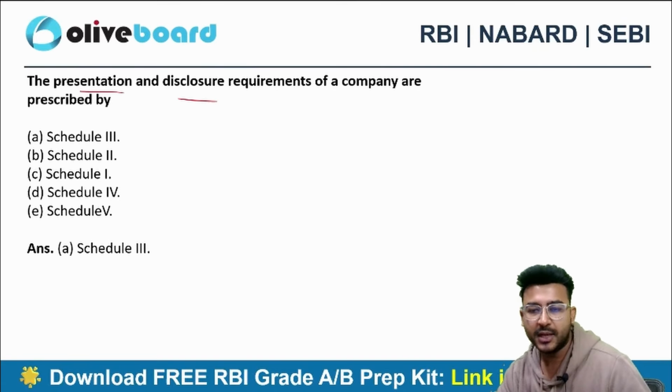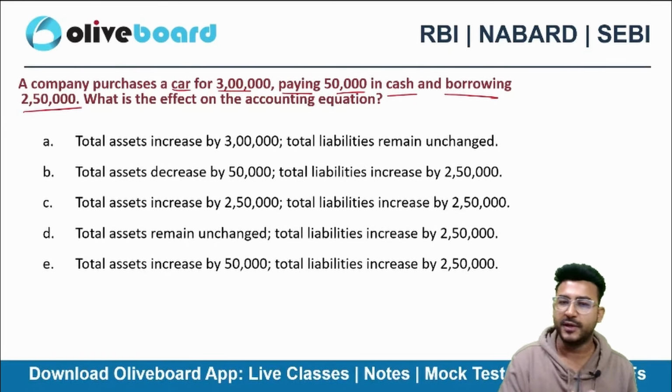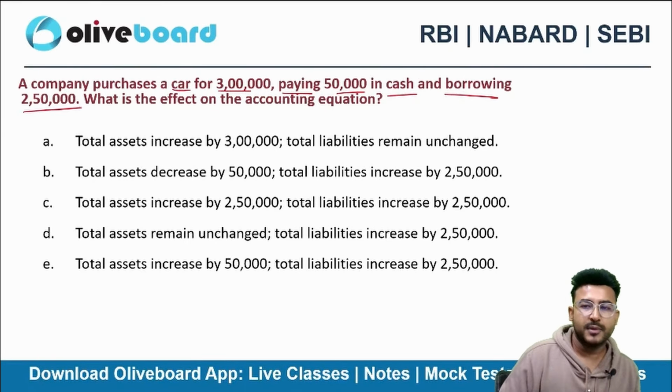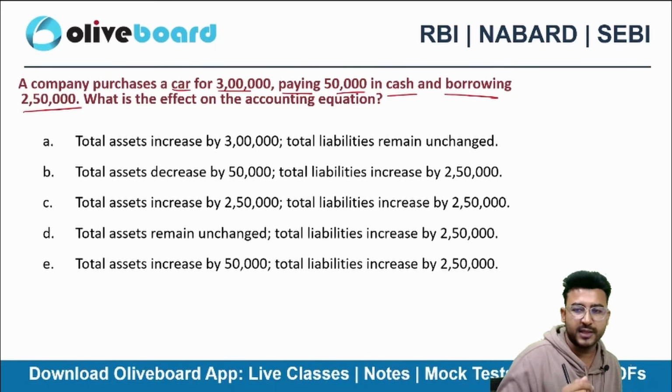The company has purchased a car for 3 lakh rupees by paying cash 50,000. Rest will be borrowed from the bank, right? So I can say that the car balance is increasing by 3 lakh, but at the same time you are paying 50,000 in cash. So the increase in your assets is 2,50,000.